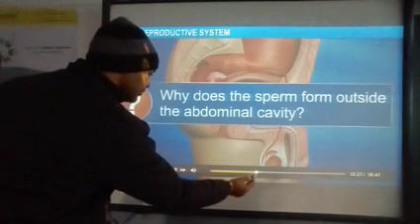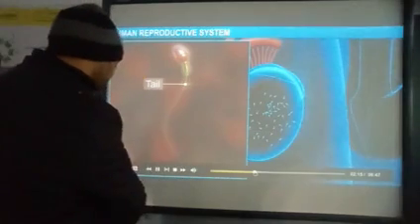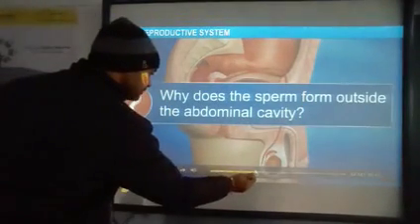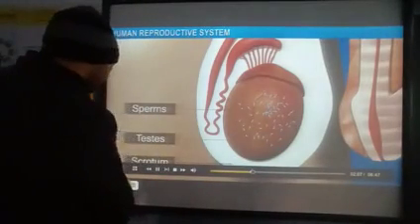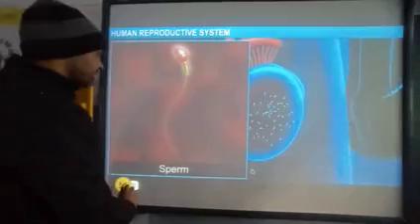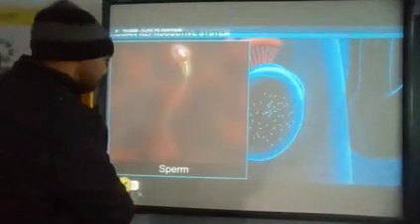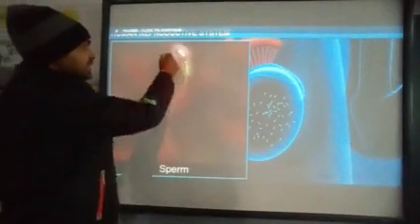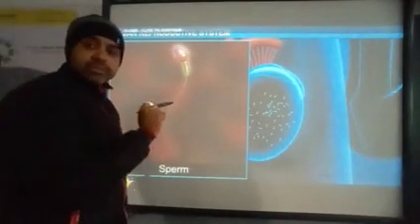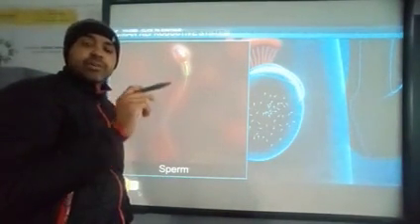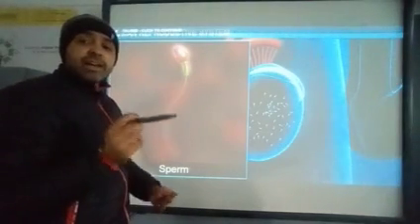I want to show the structure of this sperm. See, it is the structure of sperm. This is the head. It consists of the acrosome that has the enzymes to dissolve the wall of an egg.